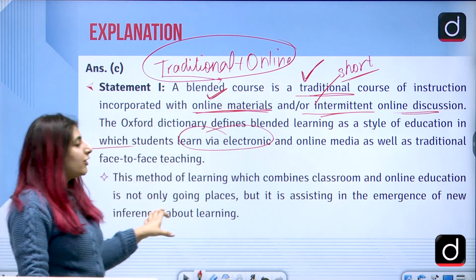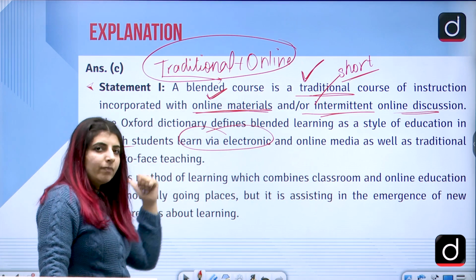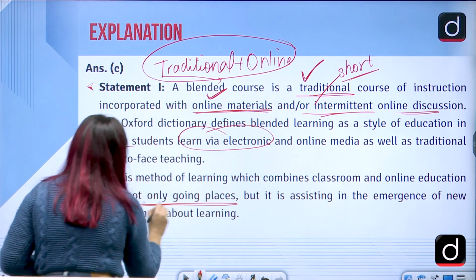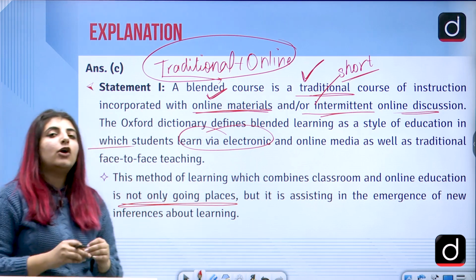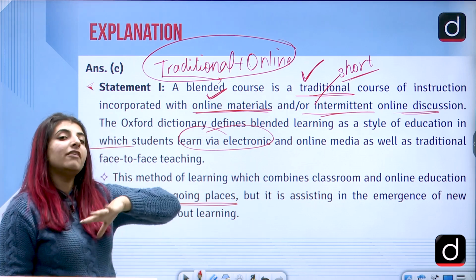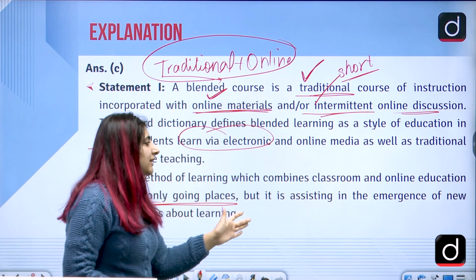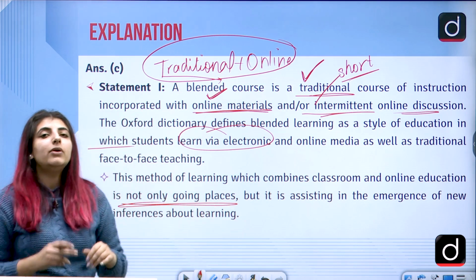Correct? This method of learning, which combines classroom and online education, is not only going places, which means, this is an idiom which is used here, not only going places, which means it is doing best and better, we can say, but it is assisting in the emergence of new references about learning.